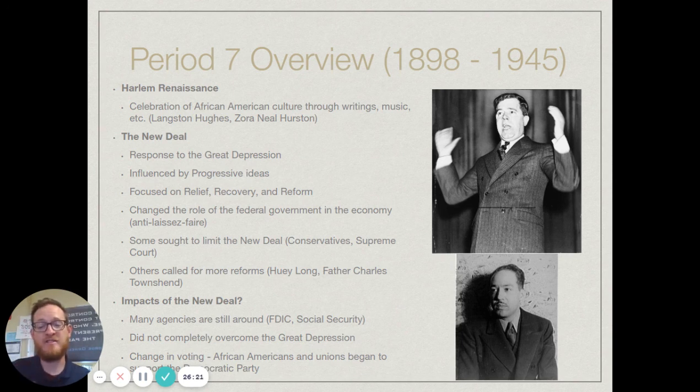Now, speaking of these agencies, make sure that you are familiar with a handful of them. When we went through this, I gave you some examples of New Deal agencies. But again, just be familiar with some of those in case there is a short answer question that asks for examples of things that FDR did with the New Deal to try to help pull us out of that. Now, other impacts of the New Deal: it did not completely overcome the Great Depression.